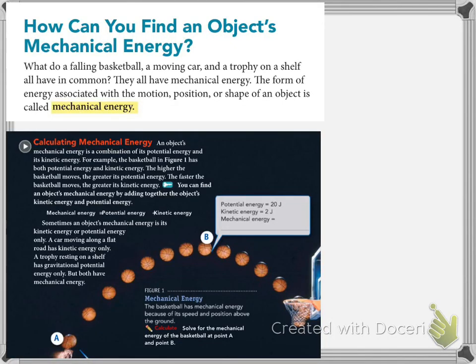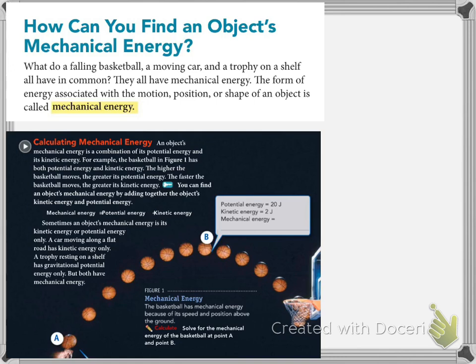Hello, so in this video I'd want to answer that essential question, what are the 6 main forms of energy? So we already discussed that there are 2 basic types, kinetic energy and potential energy. Kinetic having to do with motion, potential having to do with position or the shape of the object. Related to those are the different forms of energy, which could be considered potential or kinetic depending on the form of energy that they are.